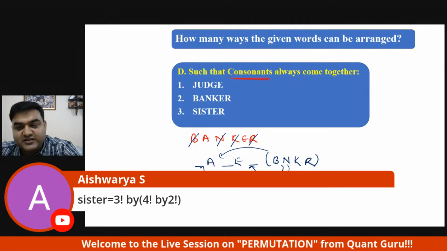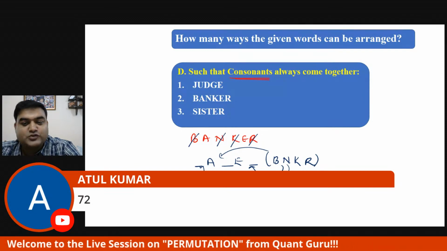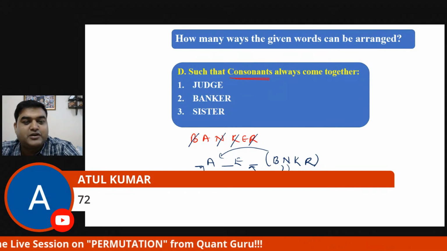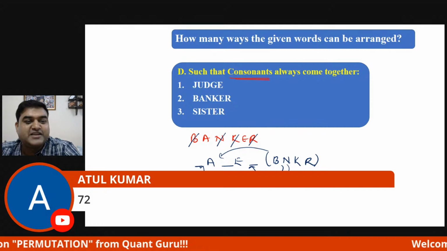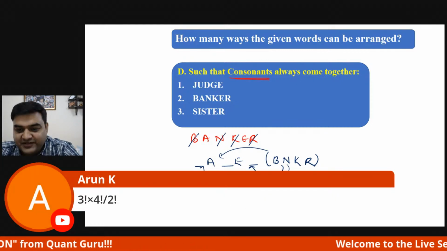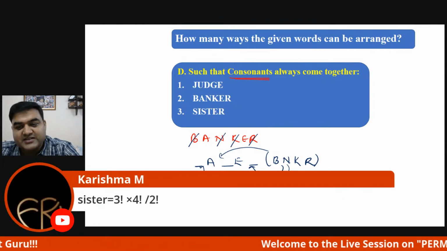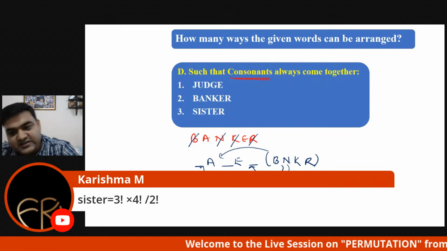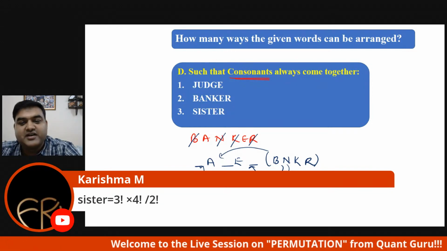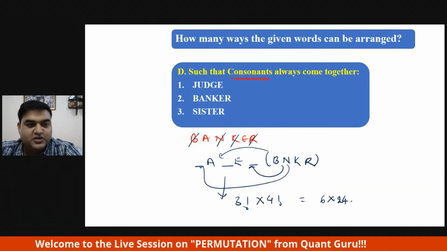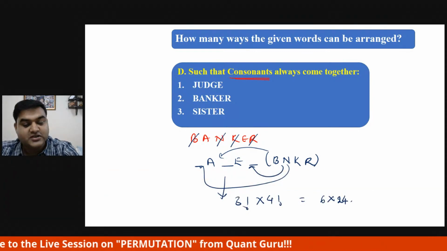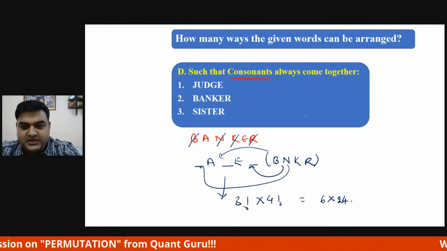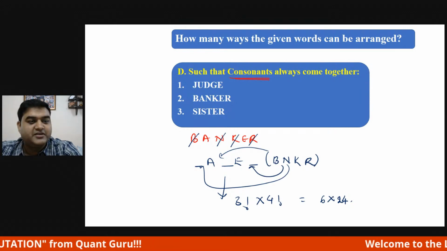Ashwarya has got it. Wonderful. Atul immediately divided the answer by 2 and 144 became 72. Wonderful, Atul. Good. Arun has got it right. Karishma has got it right. So most of you are right. Wonderful. Good to see the response of the students. No problem. It is better to be late than never.